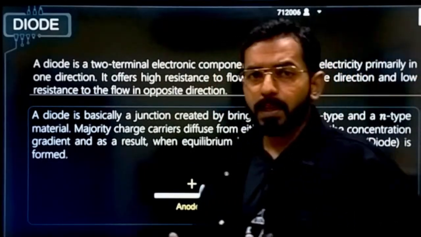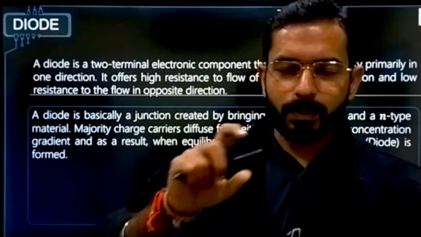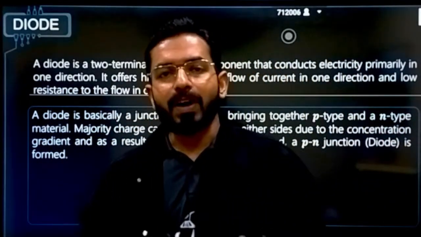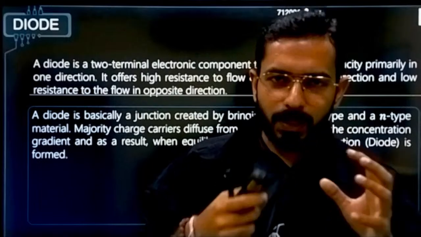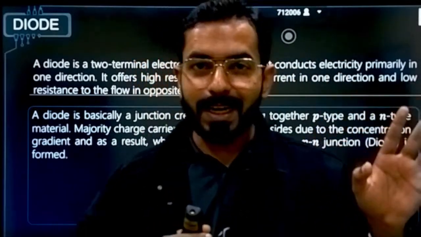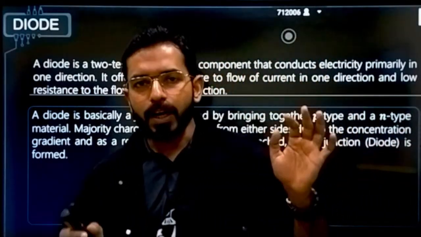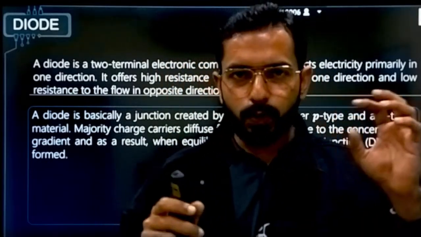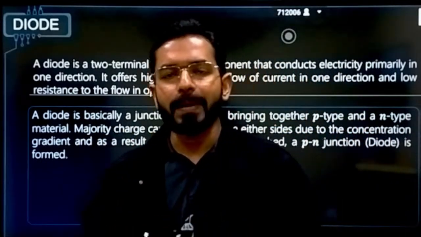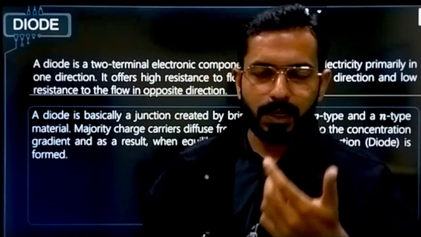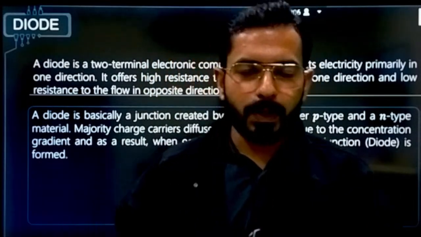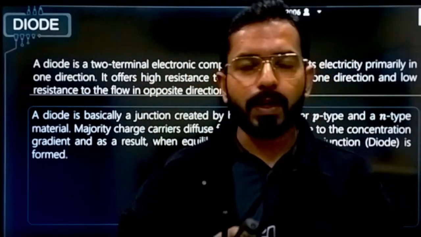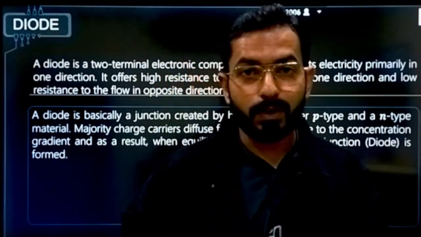So what is a diode, sir? Di plus ode. From the name itself, it is a two-junction device. Now what are those two junctions? A diode is actually made up of the N type and P type you studied in the last lecture. A diode is basically a combination of those two kinds of semiconductor. One side you connect the N type, the other side you connect the P type semiconductor, and that creates a diode. Now what is the use of a diode? A diode is used to regulate the current in a single direction.